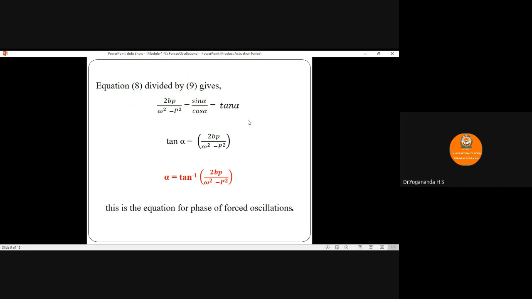Since we want the phase term alpha, simplify to get alpha equals tan inverse of 2bp divided by (omega² minus p²), where omega is the natural frequency of the oscillating body, and p is the frequency of the applied periodic force. So this is the expression for the phase of the forced oscillations.